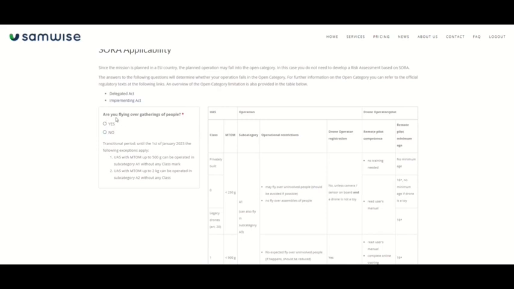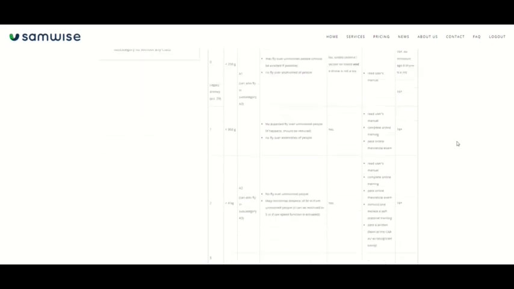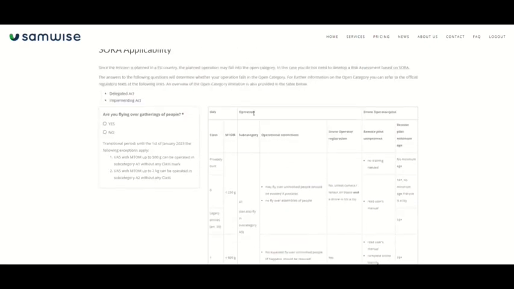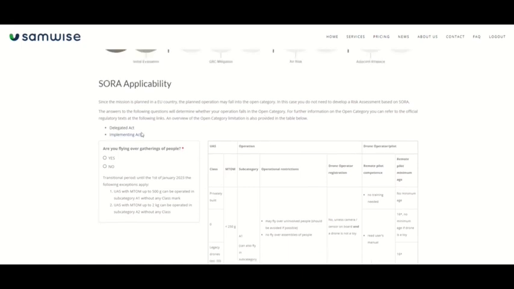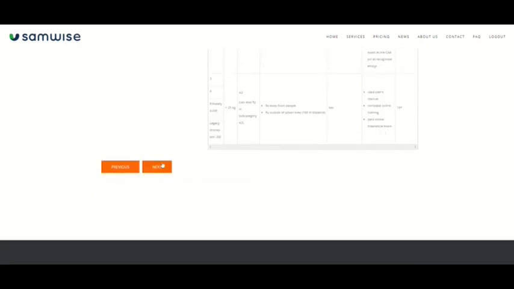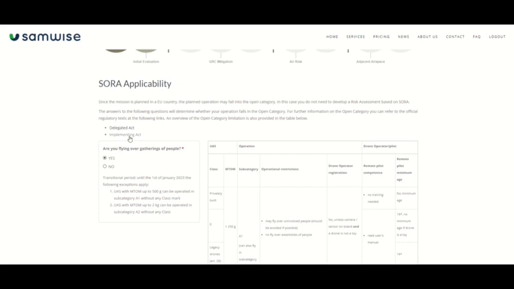Now SAMWISE asks if we are flying over a gathering of people, because we want to understand if we are falling into an open category. And as displayed on the bottom of the page, on the right side, we have all the information about the open category. For example, the class, C0, C1, and all the information that we can use to proceed with SAMWISE. So in this case, if we select that we are flying over a gathering of people and we proceed by clicking on next, it will take us to continue as specific, because we know that we will fly as specific if we fly over a gathering of people.